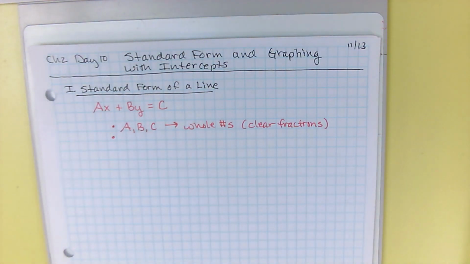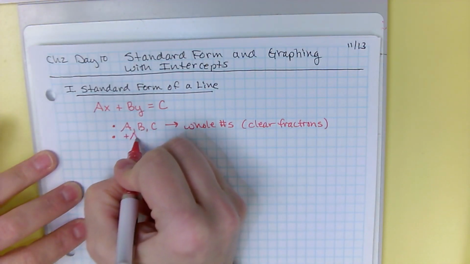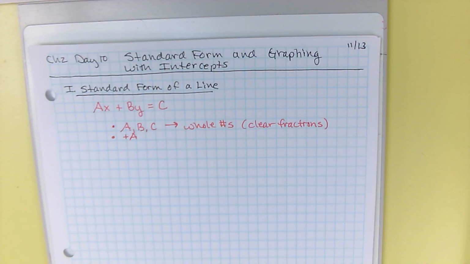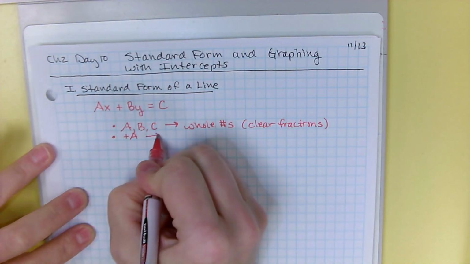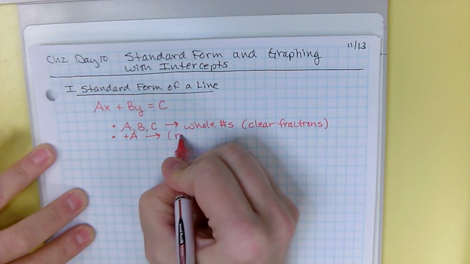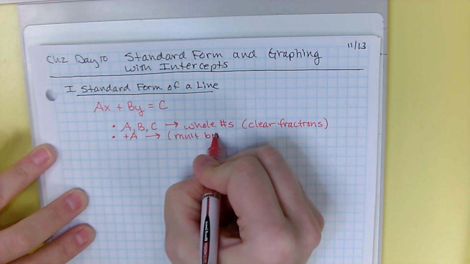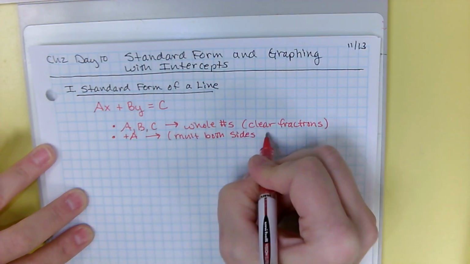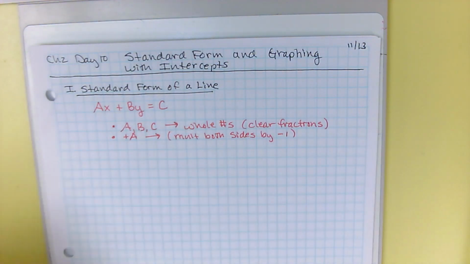Also, the A term has to be positive. The other two terms, B and C, can be negative, but A has to be positive. So to make that happen, you might have to multiply both sides by a -1 to make the A term positive like you want it.